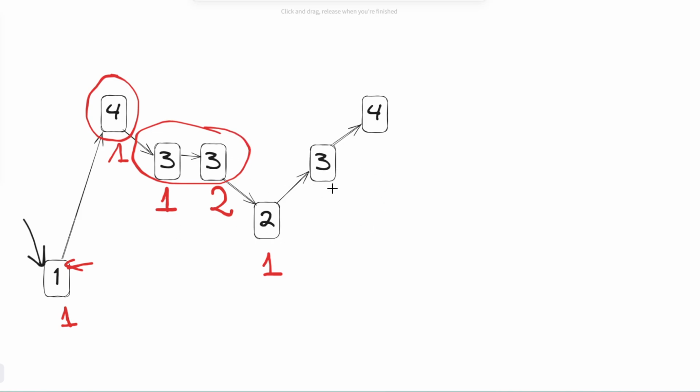This 3 is very interesting. Notice that for this 3, we should remove the tracking of 2, because we no longer need to care about number 2 anymore. There are no subarrays that go from 2 to any elements past 3 that would qualify. But we want to connect this 3 to these previous 3s. Notice here that we have number 3 on its own as a subarray, 3 to this 3 also qualifies as a subarray, and 3 to this one also qualifies. So we want to count 3 here.